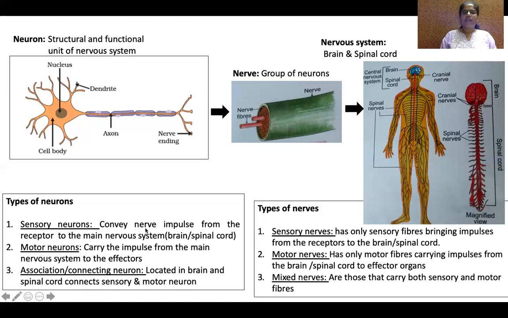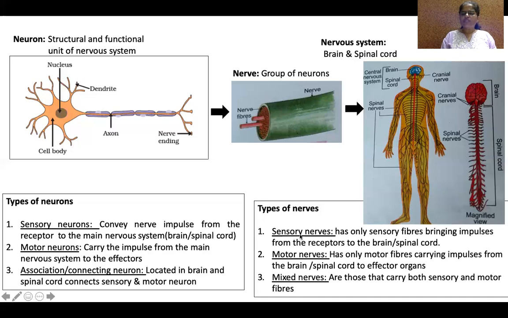Finally, a bundle of neurons or nerve fibers group together to form a nerve. This is a nerve in which many axons are there, many neurons are present. In this also there are different types of nerves called sensory nerves, motor nerves, and mixed nerves.